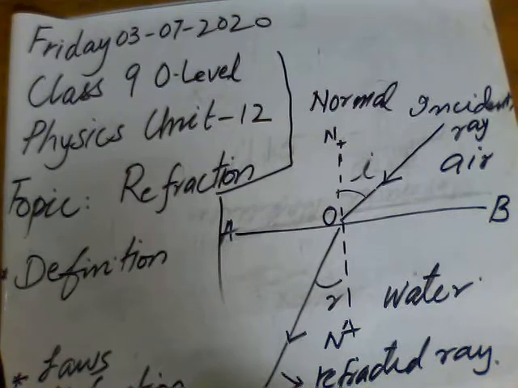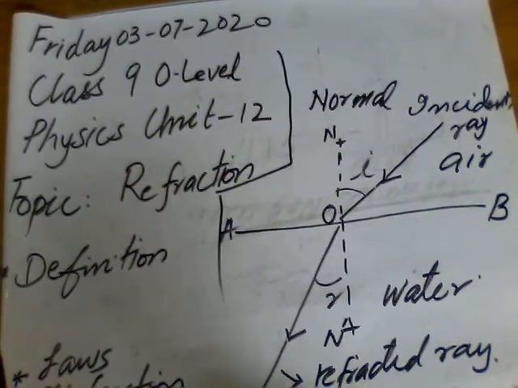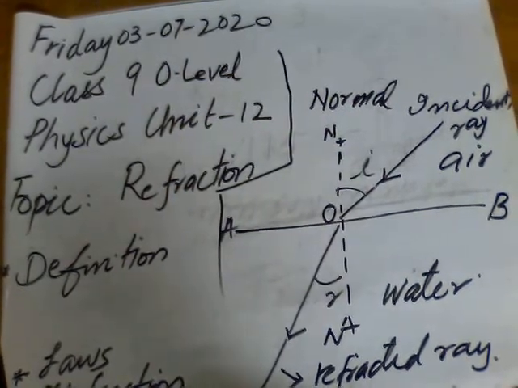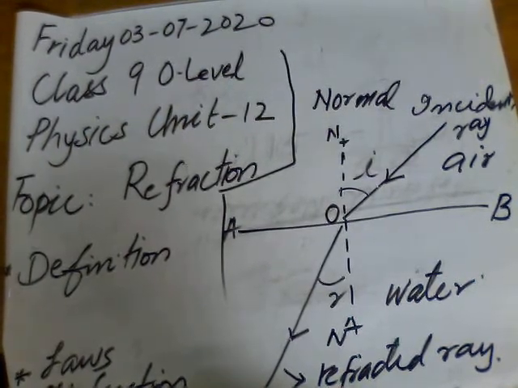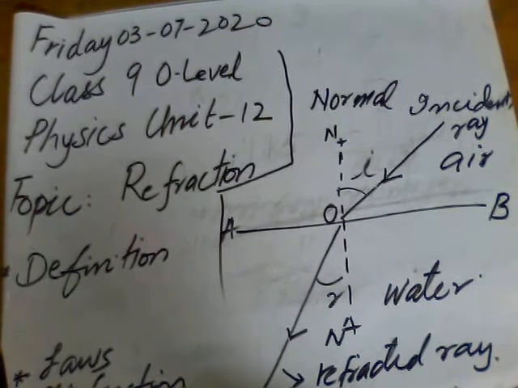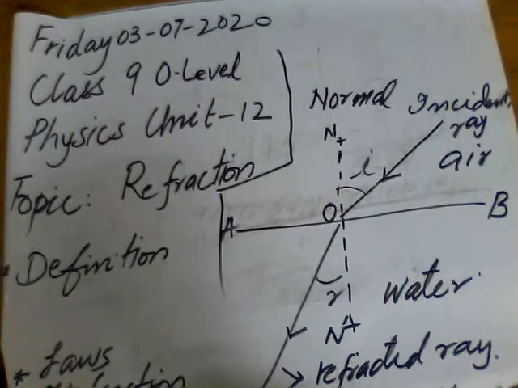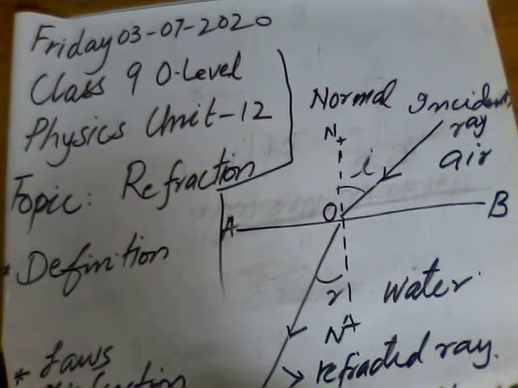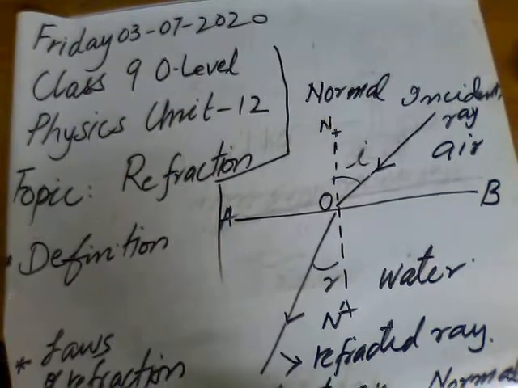We have already started this unit 12. Before this, we have studied about the reflection, reflection by the plane mirror, characteristics of plane mirrors, use of plane mirrors, and some numerical examples also. Today we are going to start another topic, that is refraction of light.